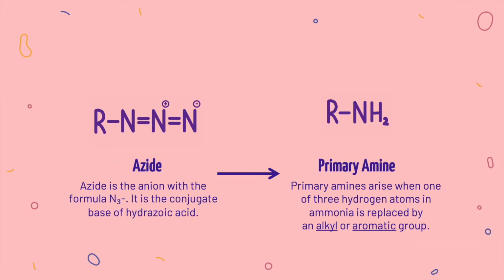Now let's take a look at the mechanism, the steps involved, and how we get to our final amine product. In the Staudinger reaction, an azide reacts with triphenylphosphine, yielding the corresponding aminophosphorane intermediate. This intermediate is then quickly hydrolyzed in aqueous media, yielding the final product. This slide here shows our original reactant, our azide, and then an amine, the product of this reaction. But what else is involved in the reaction to make this happen?